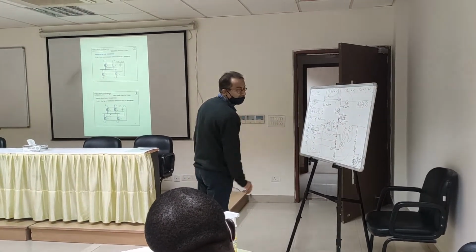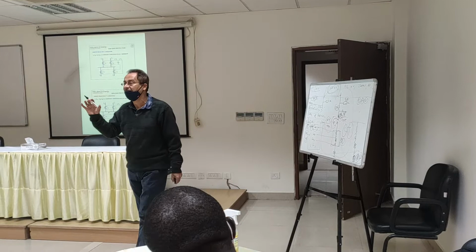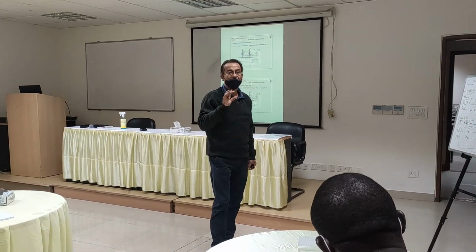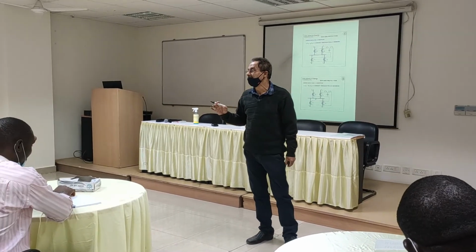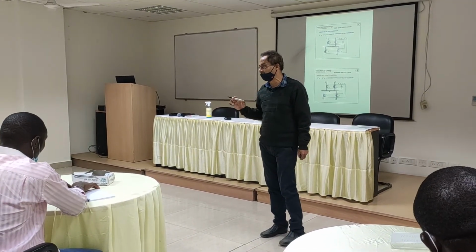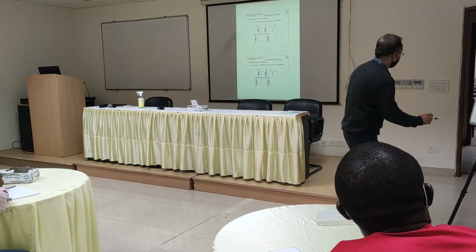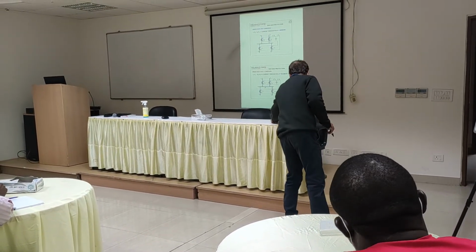Over current. It is a feeder. Up to 66 kV, 33 kV is a feeder. Am I right? This is over current and earth fault. Sometimes, just write it down: over current and earth fault.